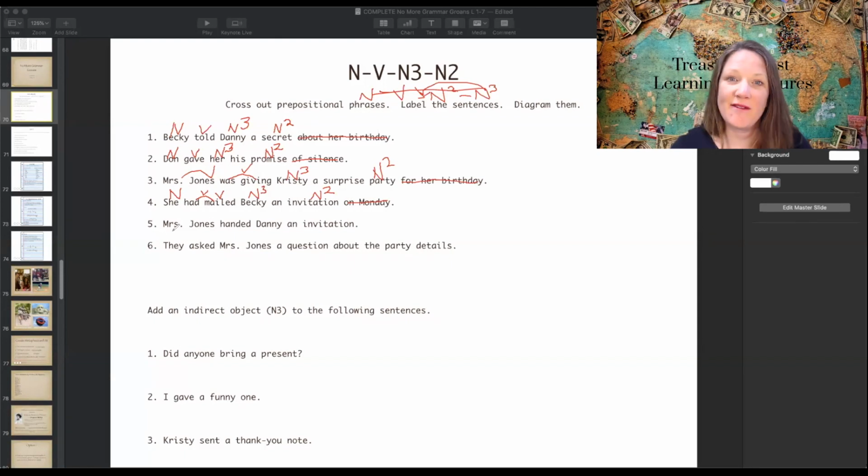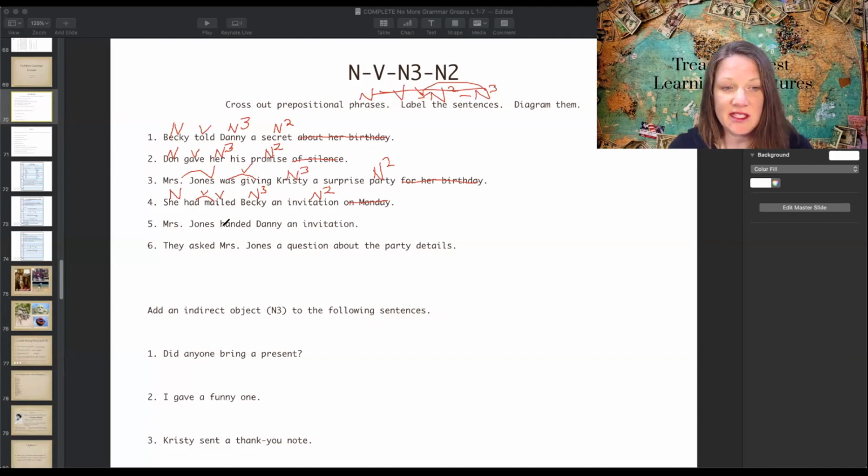If you find that you're having to make corrections, pause between each one so you can do that and not get lost. I don't want you to be listening to me go ahead while you're trying to fix the problem before. So just make sure you go ahead and pause that.